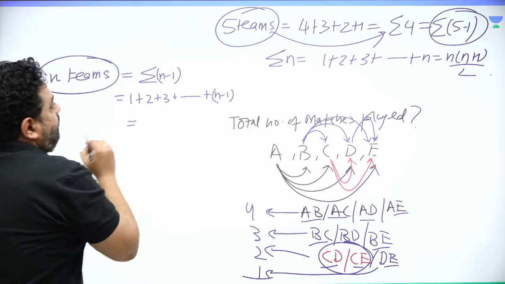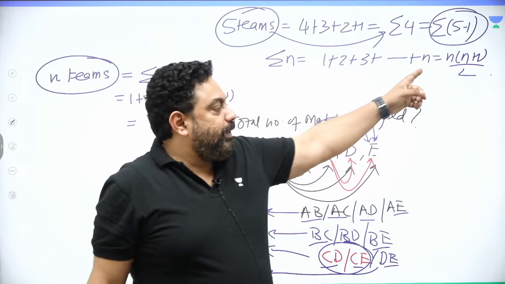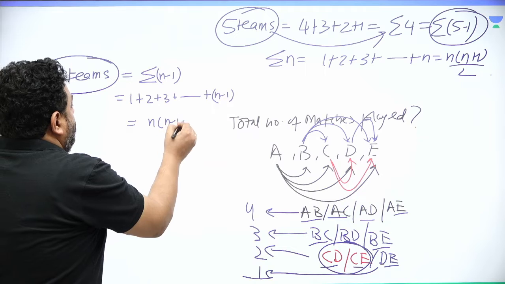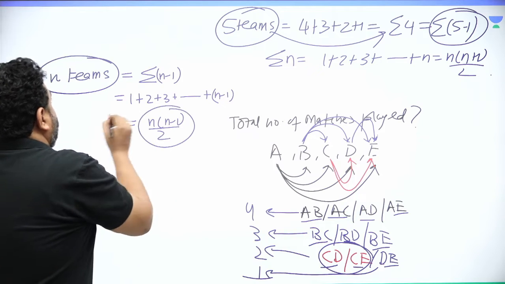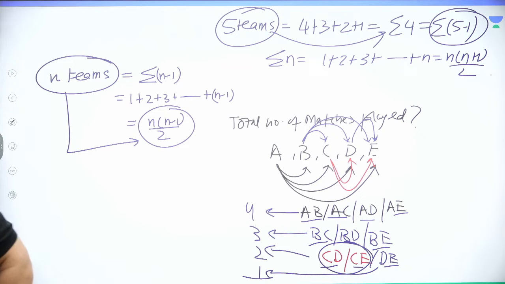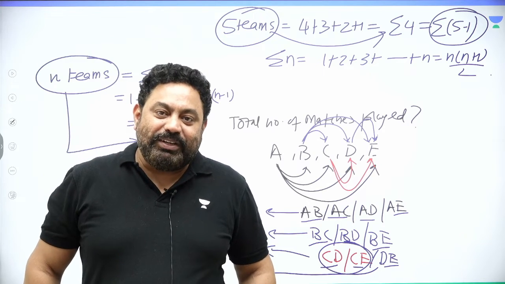Replacing n with n minus 1, that equals n into n minus 1 by 2. So from today onwards, if n teams are playing and each team plays with another team only once, the number of matches played is n into n minus 1 by 2.